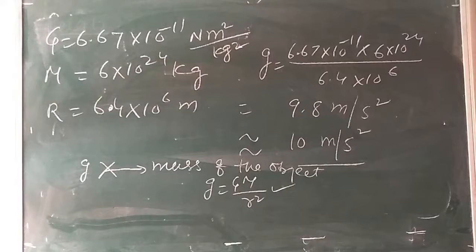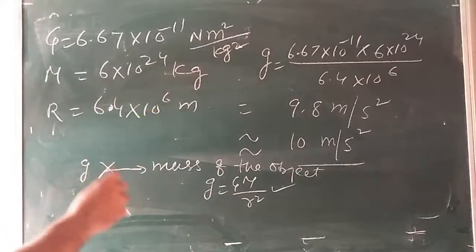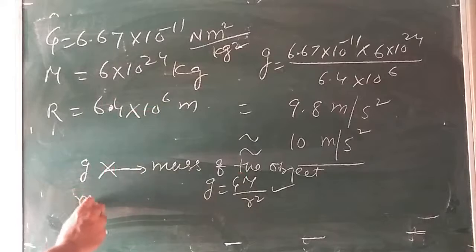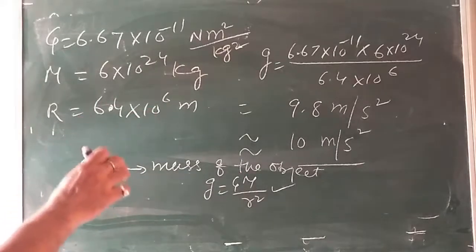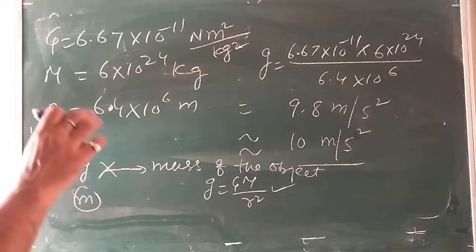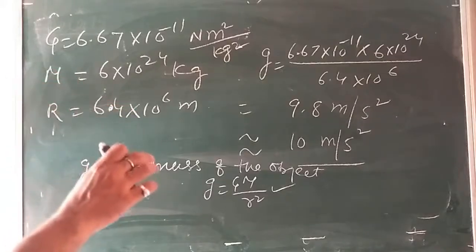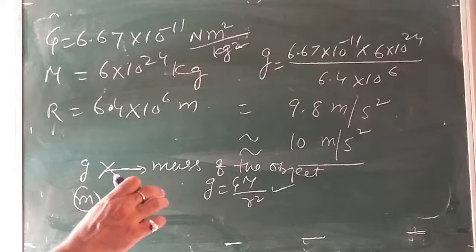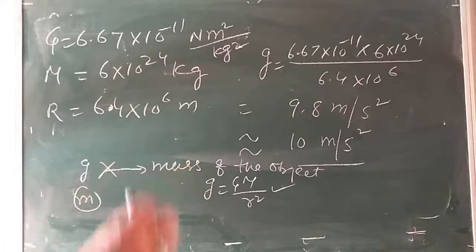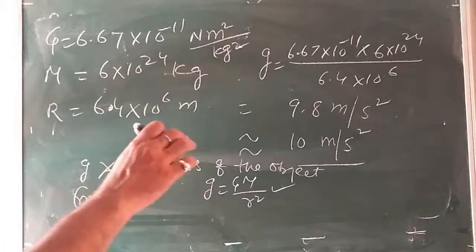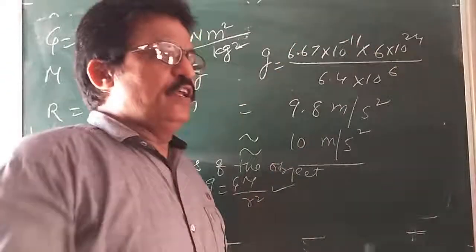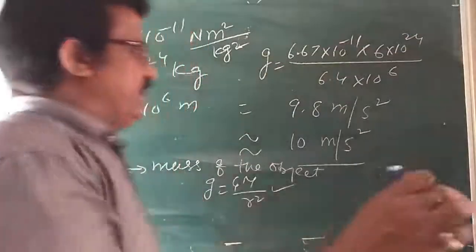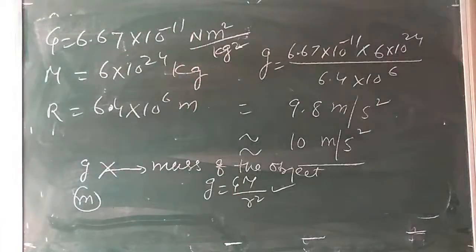So dear children, the mass of the body M, suppose this is the mass of the object M, has no effect on this. It means that the value of acceleration due to gravity does not depend upon the mass. So all bodies, when in free fall under the action of gravity, will reach the earth at the same time.